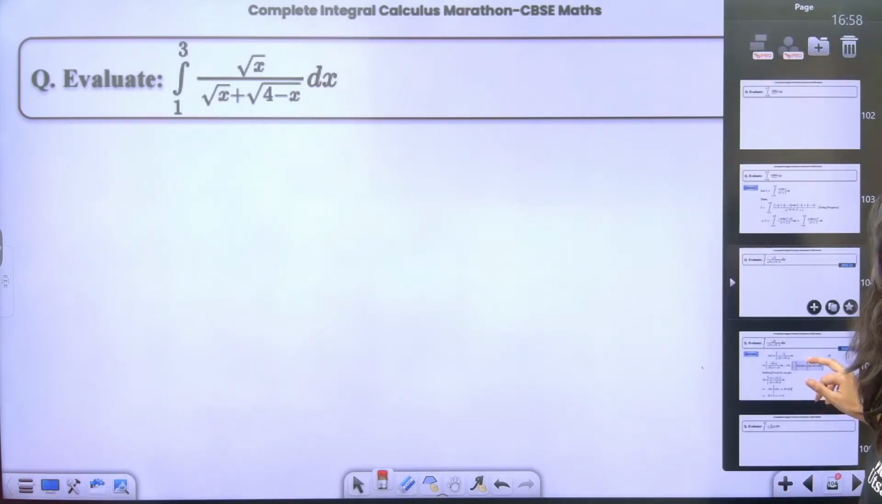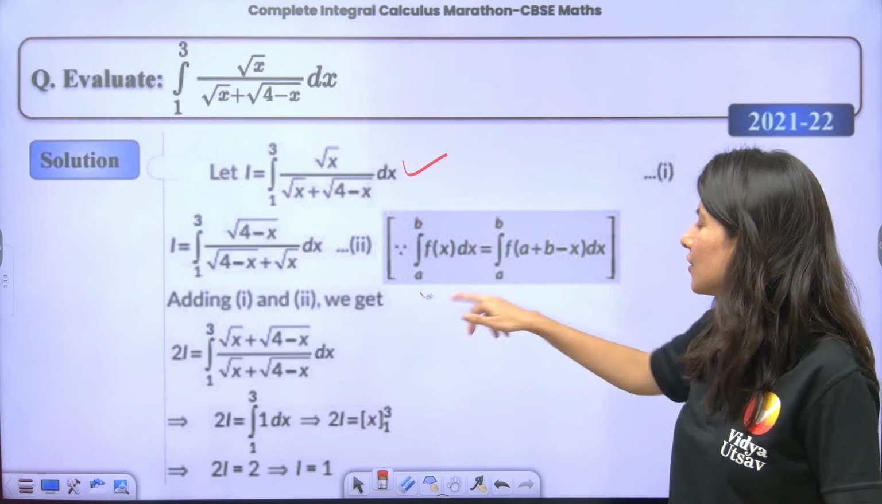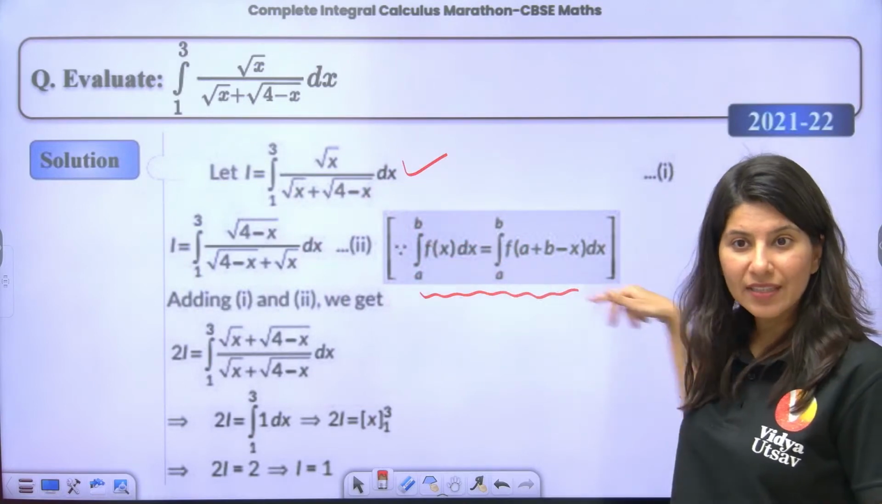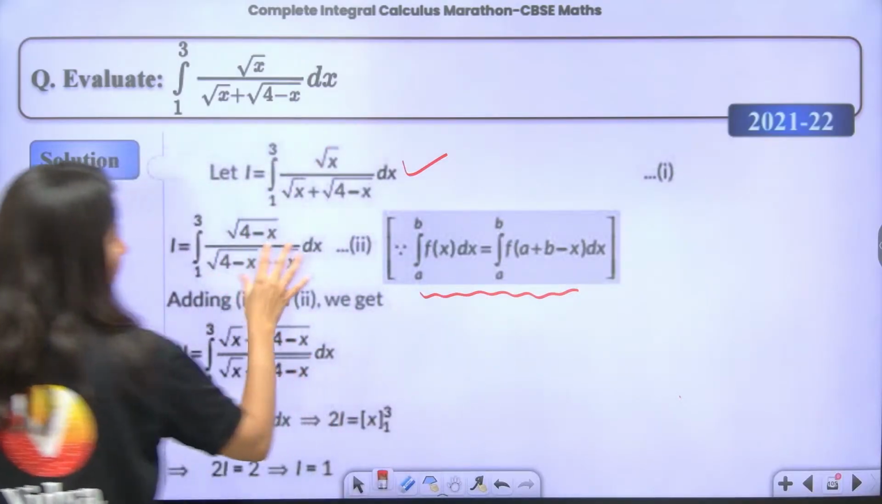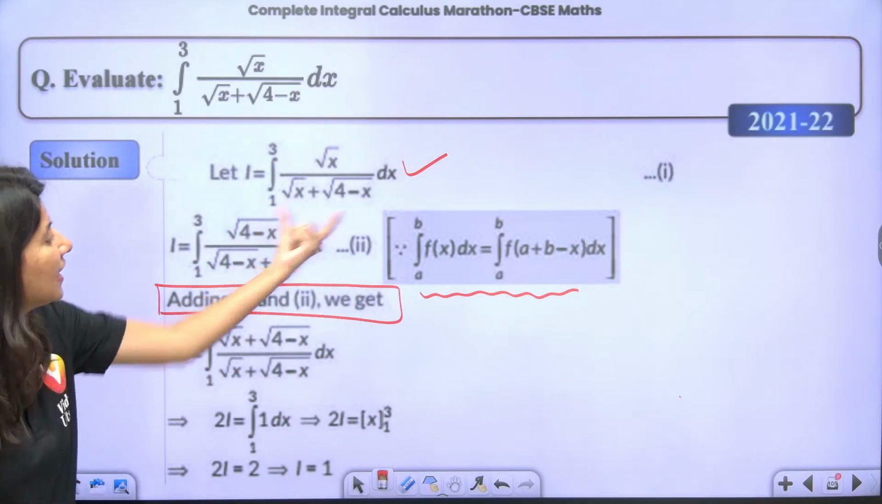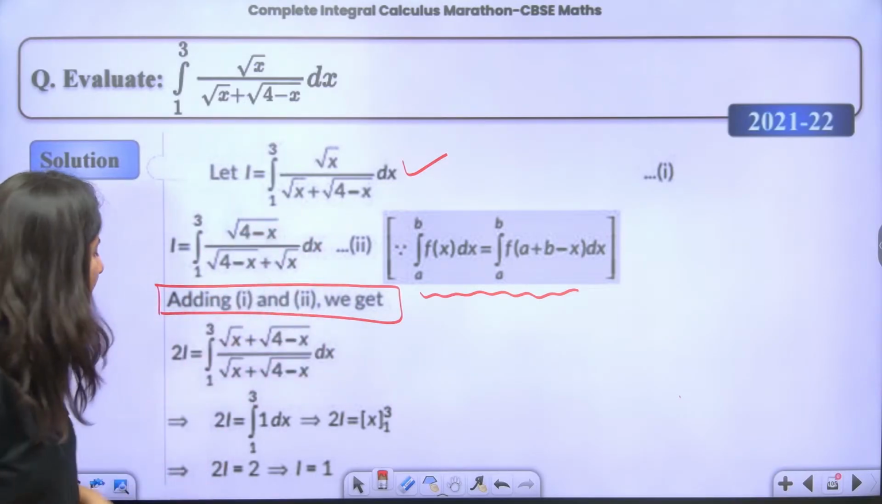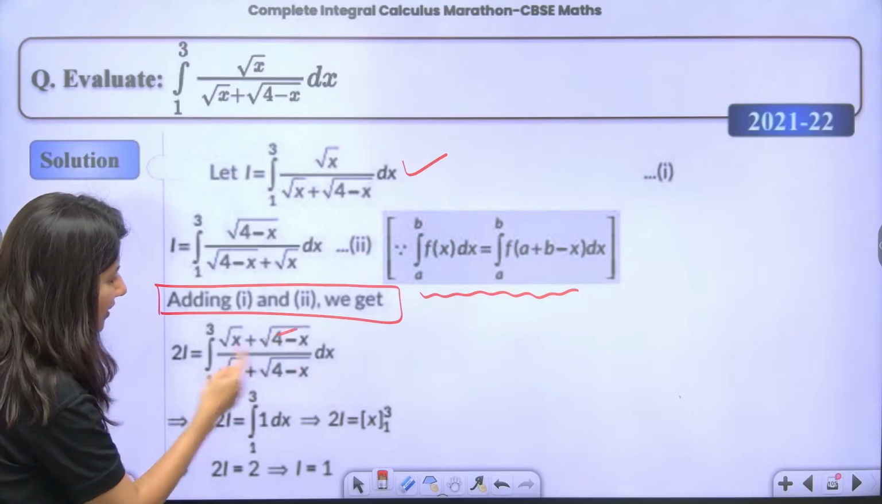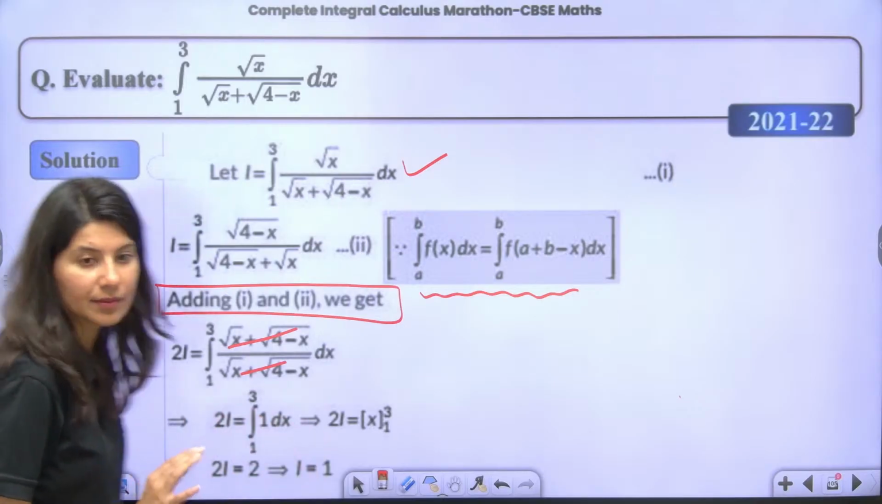How to write this? Suppose this is your original integration. This is your King's property, so you need to write King's property in a box. Now you apply King's property and add 1 and 2. After applying, you see that denominators are coming same. Then only proceed to add. So 2I is equal to this. Now this is getting cancelled out. 2I is going to be 1, so I is going to be 1. That's it.